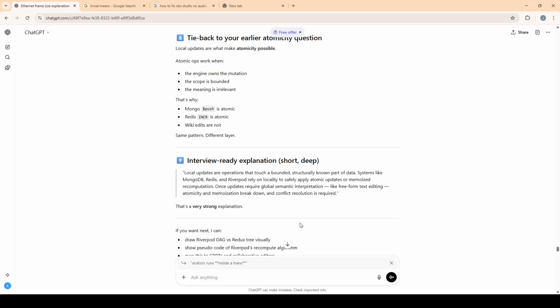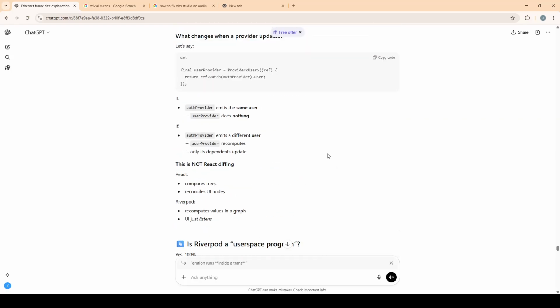So, an important clarification: non-relational databases also provide atomicity, not just relational ones. That's why Mongo provides it. Interview-ready explanation: local updates are operations that touch a bounded, structurally known part of data. Systems like MongoDB, Redis, and RiverPad rely on locality to safely apply atomic updates or memoized recomputation. Once updates require global semantic interpretation, like free-form text editing, atomicity and memoization break down and conflict resolution is required.